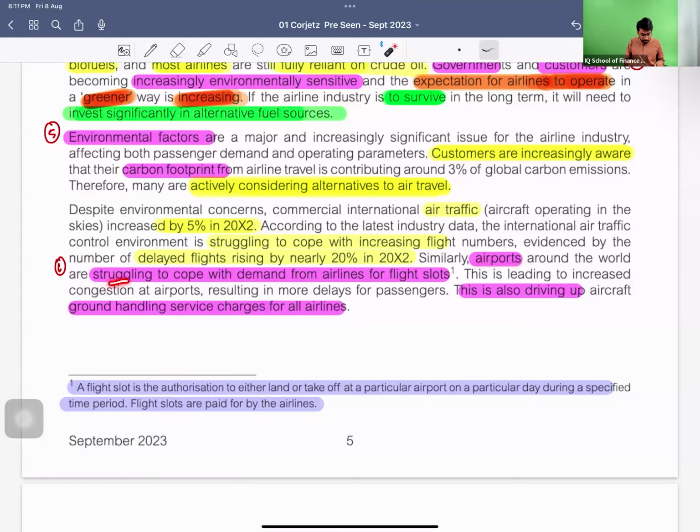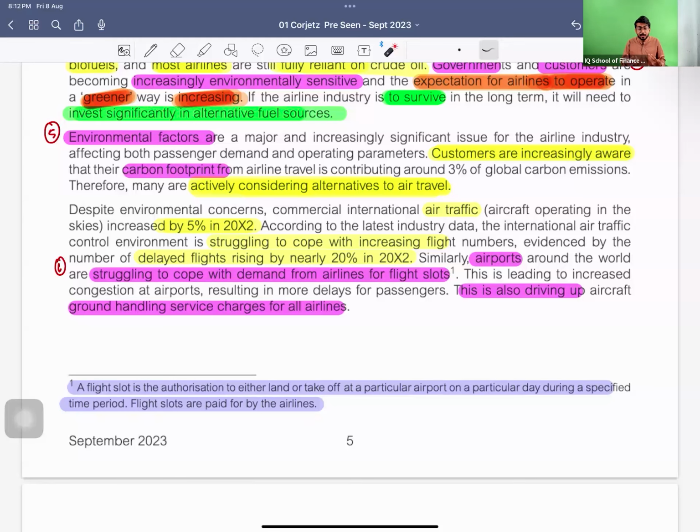Similarly, airports around the world are struggling to cope with the demand from airlines for flight slots. What do they mean by flight slots? Flight slots mean that when you are landing your aircraft at some airport, you first have to take permission from that country or that airport: can we land our aircraft at your airport, and how much time do we have to land, refuel, maintain it, and then fly back. So this is something you have to book in advance, the way you take slots in an exam.